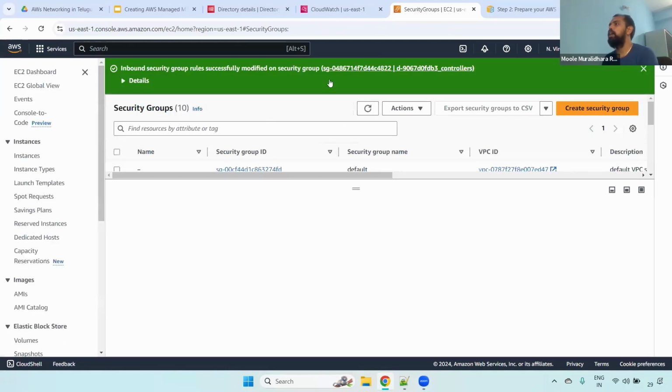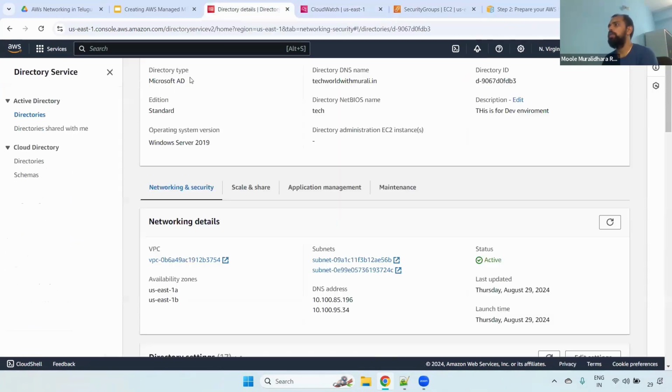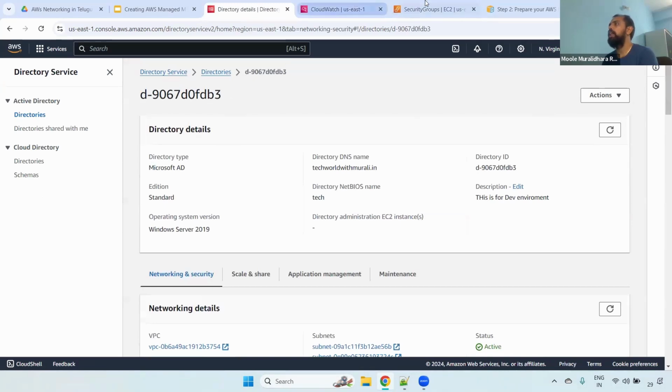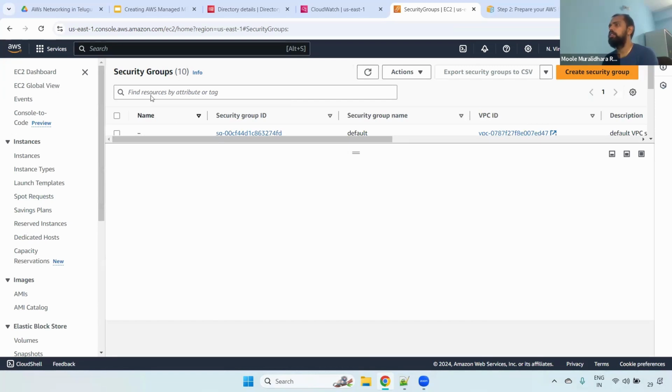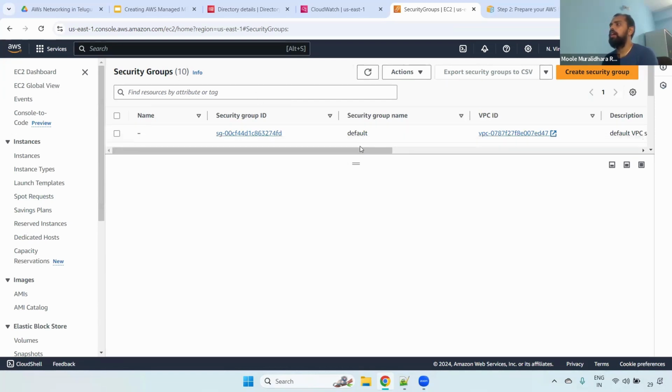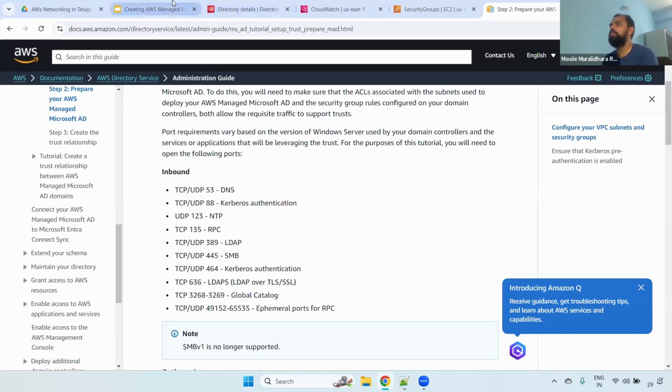This is one thing they may ask at interview level: hey Murli, when you create the directory service, it creates a security group. If so, where can you find it? Remember, in the AWS console, you may not find this one. You have to copy this directory service ID and paste it here. Guys who work in real time are the only ones aware of these things. So be careful. You have to know exactly which port numbers to enable. Any questions now? No?